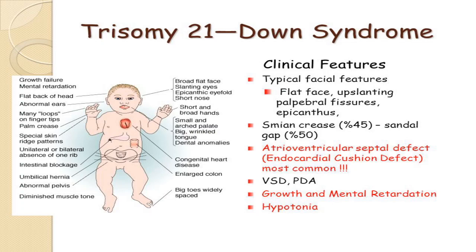Now, let us see what are the types of Down syndrome. There are three types of Down syndrome. The first one is trisomy 21. It means that there is an extra copy of chromosome number 21 in every cell, and this is the most common form of Down syndrome. The second type is mosaicism, which occurs when a child is born with an extra chromosome in some but not all of their cells.